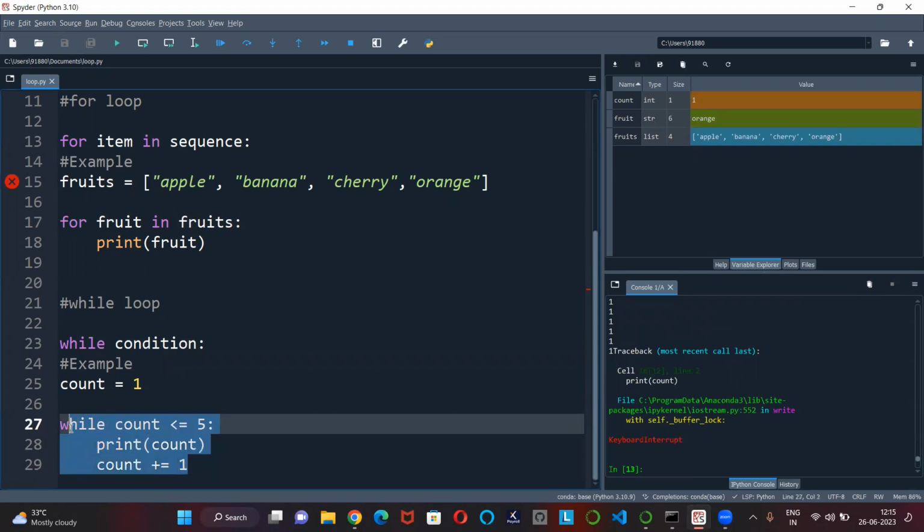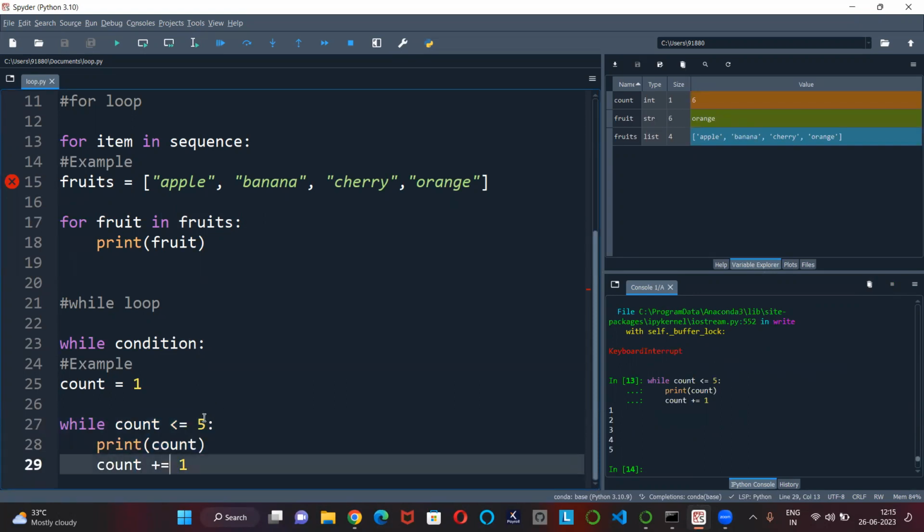See, count is equal to count plus 1, so addition. When my count is 1, print the count. Again plus 1, 2, print me the count.